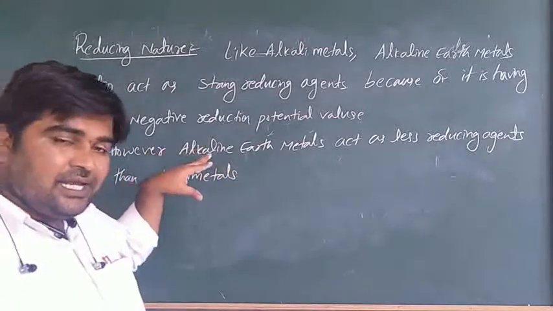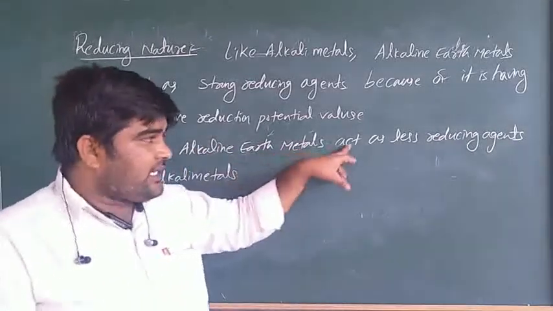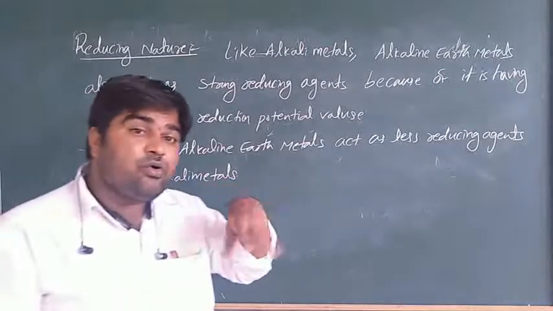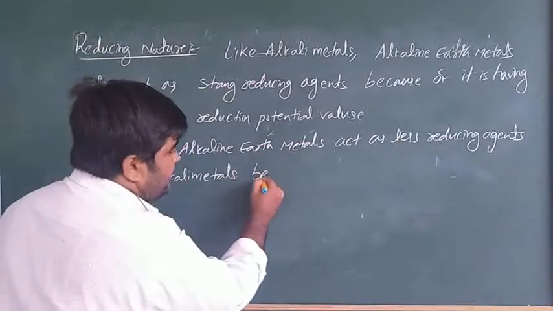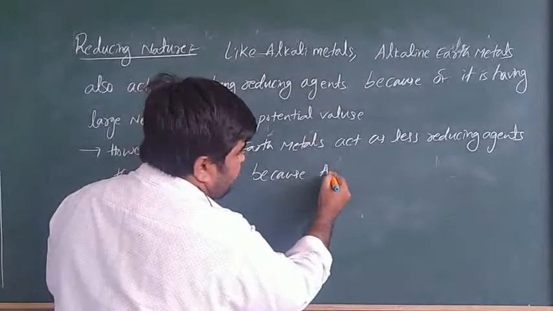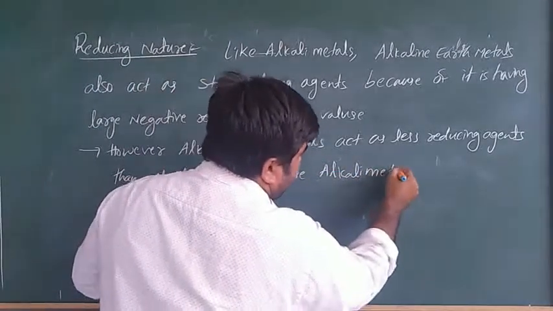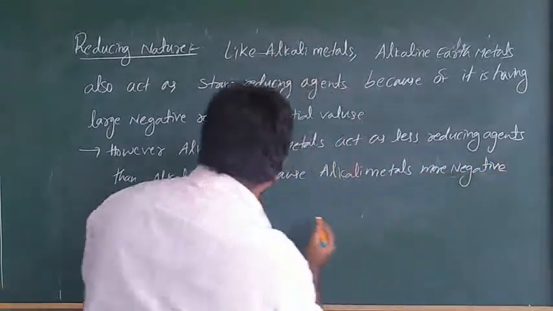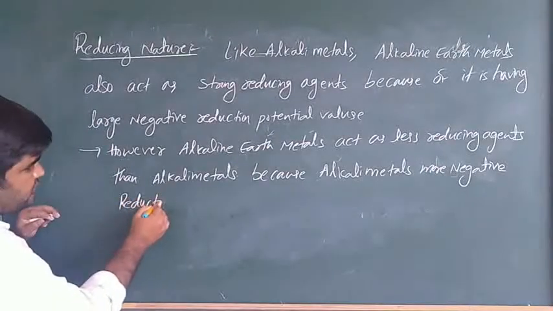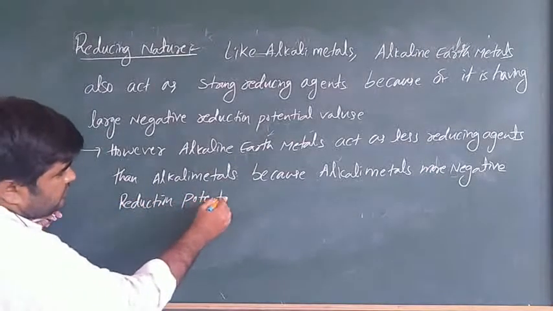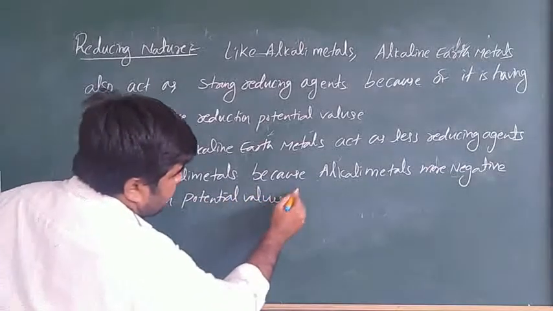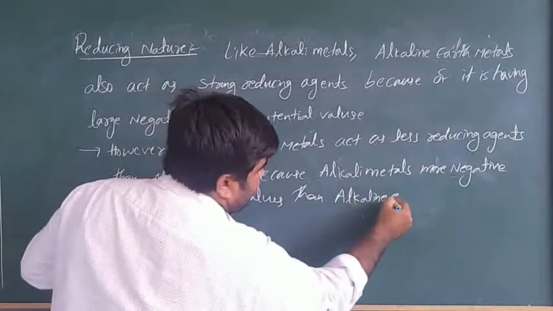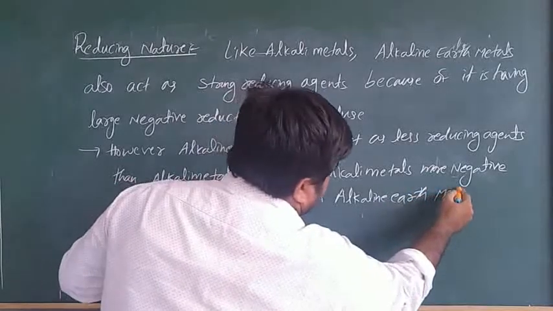However, alkaline earth metals act as less reducing reagents than alkali metals because alkali metals have more negative reduction potential values than alkaline earth metals.